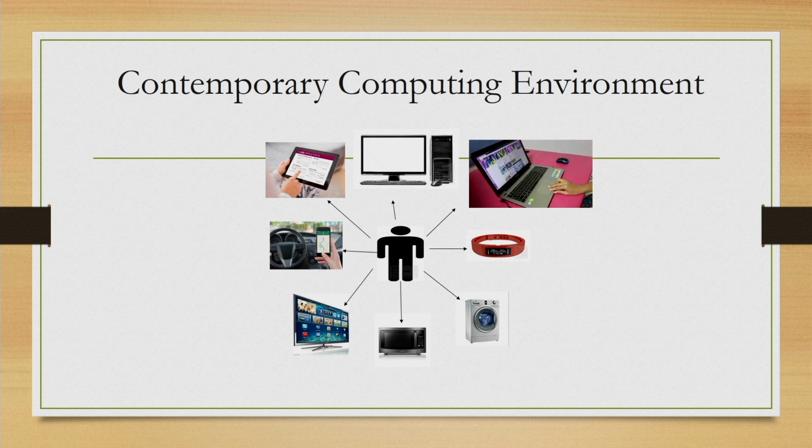In the first lecture we have already seen how these not so obvious devices are actually computers. So, we will not go into the details of how they are computers again, but this figure gives you some idea of how we are surrounded by computers and we are actually interacting with them in our day-to-day life.